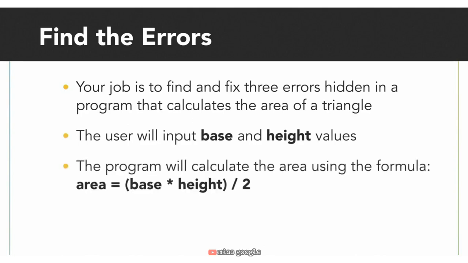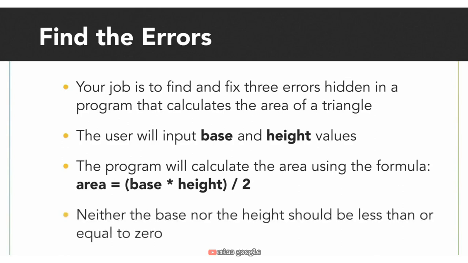Then the program will calculate the area of the triangle using the formula base times height divided by 2. Once the area of the triangle is found, the program will output the area to the user. Neither the base nor the height of the triangle should be less than or equal to 0. Let's check out the current program.